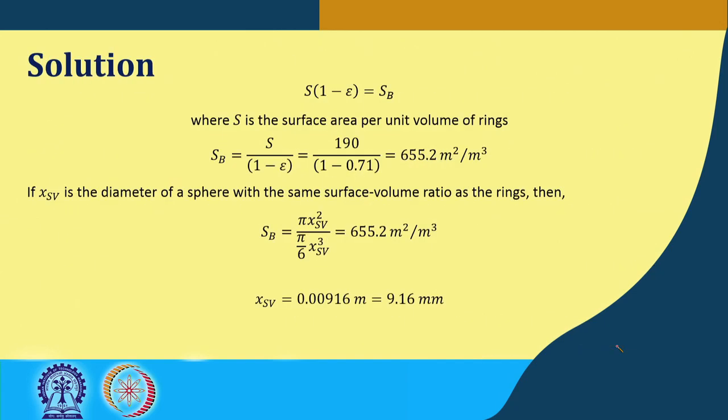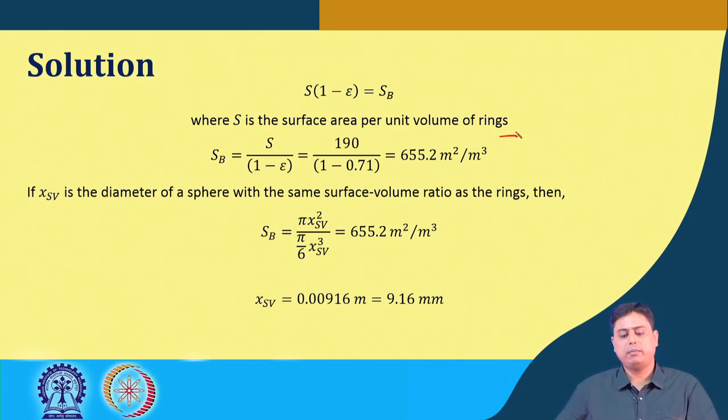We have the information of SB, which is the surface area of particles per unit volume of the bed. Let us convert that to the surface area of the particles per unit volume of the particle. That is the surface area per unit volume of the Raschig rings.